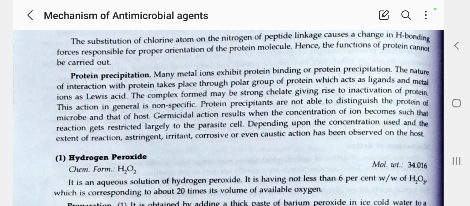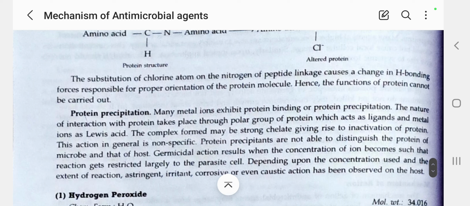Depending upon the concentration used and the extent of reaction, germicidal, astringent, irritant, corrosive or even caustic action may be observed in the host.